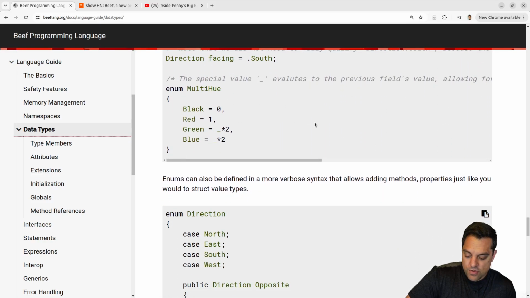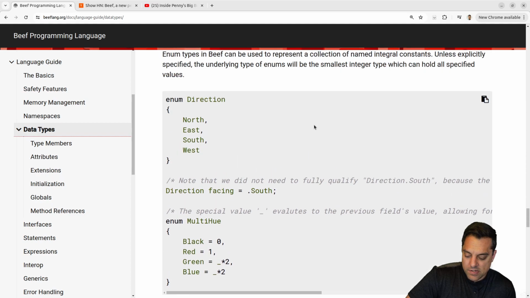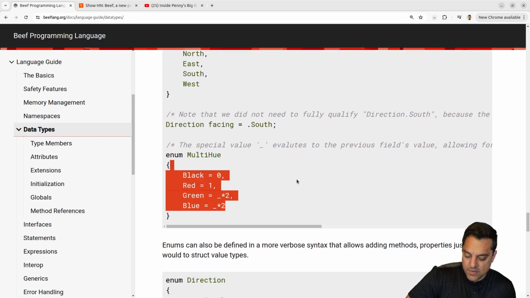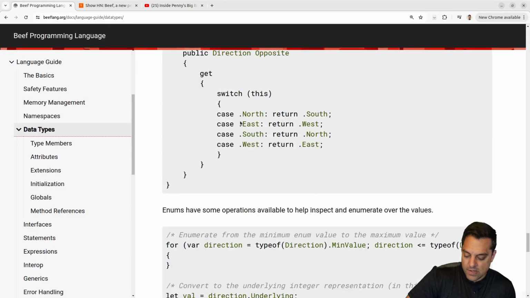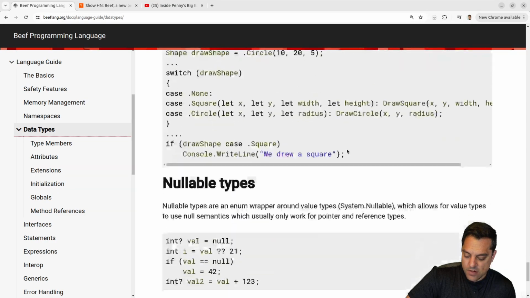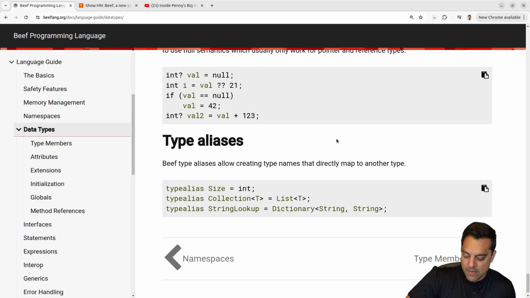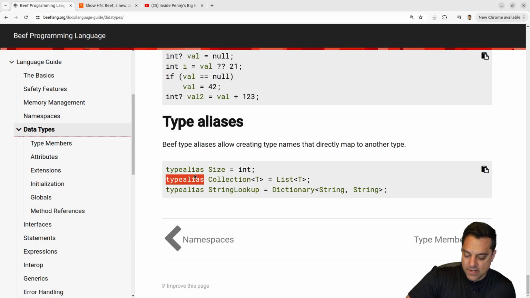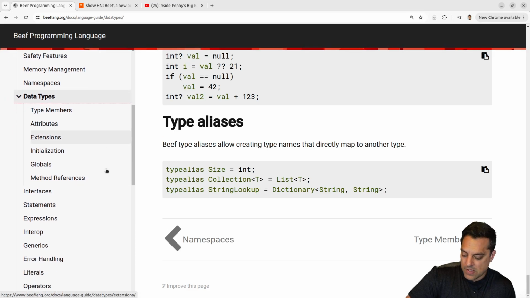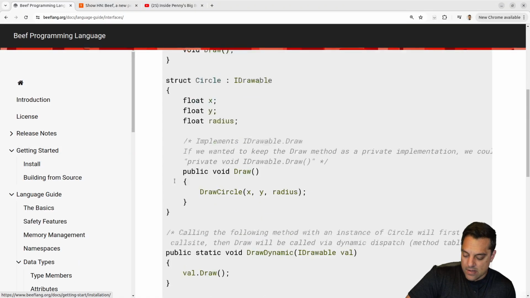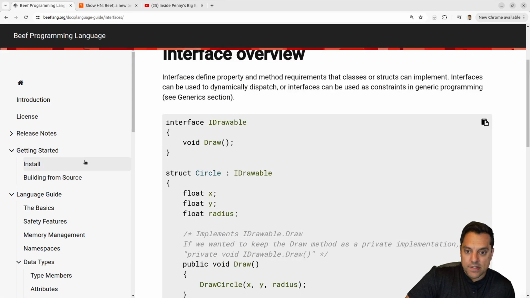Let's see, we've got enums, like in many languages. You can set some different types here. Cool. Okay. And then we can do a switch on the enums here. Now, this is going to get us into the pattern matching, maybe. Okay, well, we got a bunch of different stuff here. And then you have the type aliases. Cool. Okay, we've got interfaces. So let's keep going through here.